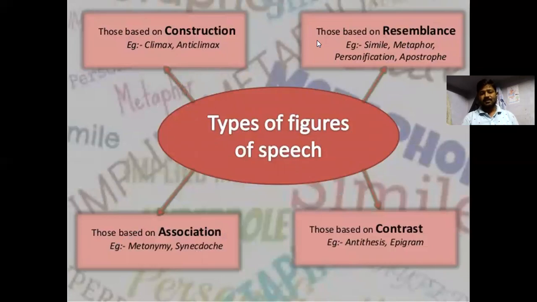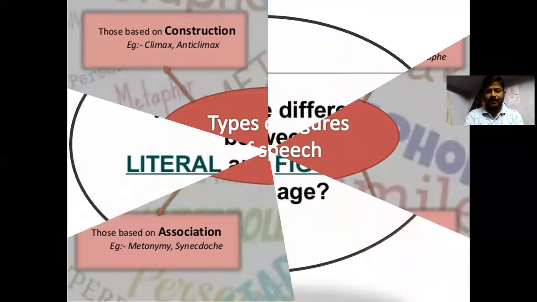And the types of figures of speech: those based on construction, like climax and anticlimax; those based on resemblance, like simile, metaphor, personification, apostrophe; those based on association, like metonymy, synecdoche; and those based on contrast, like antithesis and epigram.